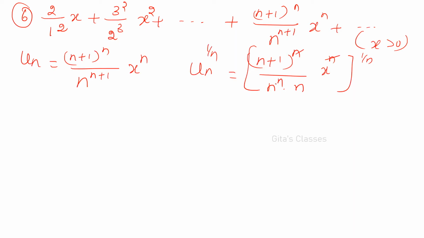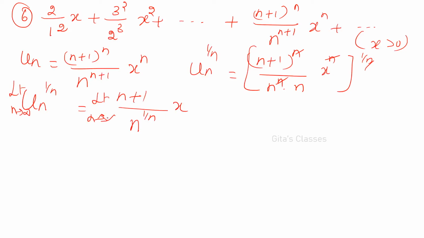So this n will go, this n will go, right? So what will you have now? Un the whole power 1 by n will become n plus 1 divided by n power 1 by n, into x. As limit n tends to infinity, you take n outside: 1 plus 1 by n divided by n power 1 by n.